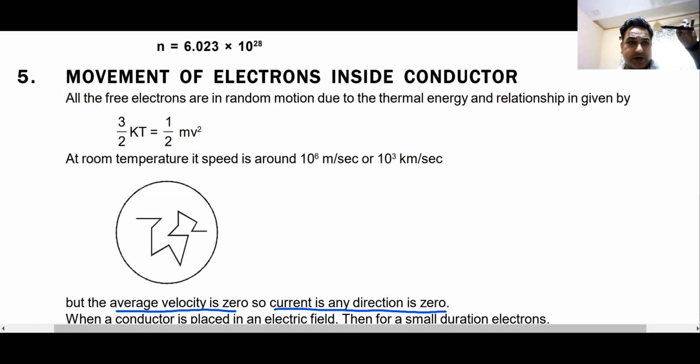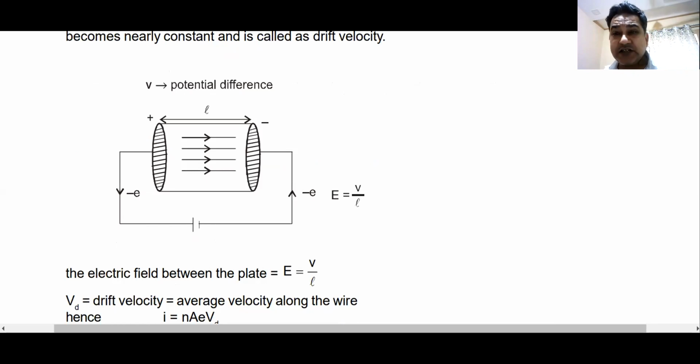if in a particular second x number of electrons are passing in this direction, x number of electrons will also be going in the reverse direction. The net flow of electrons is zero, and hence the current is zero. But what happens when you apply a potential difference or an electric field